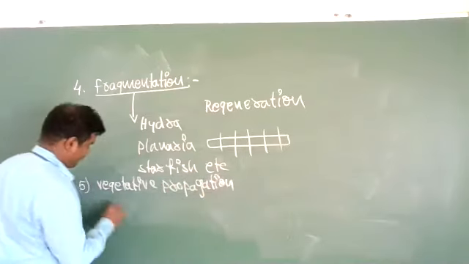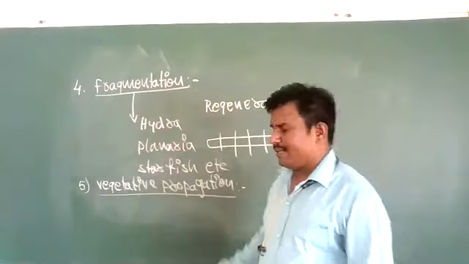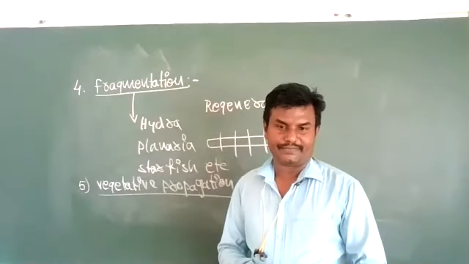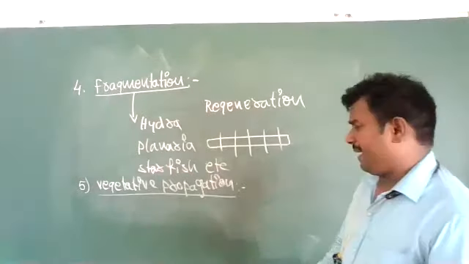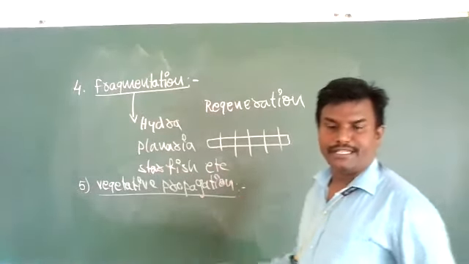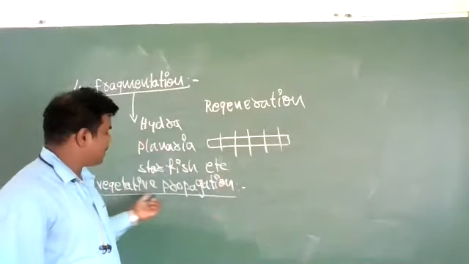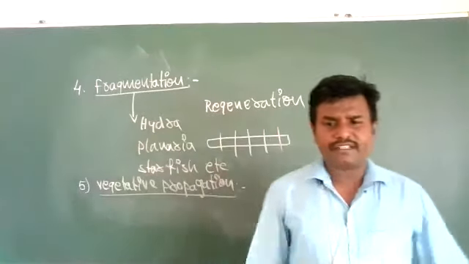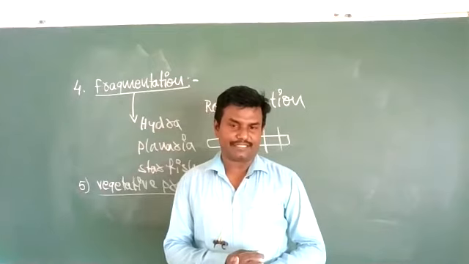Next, the fifth one is vegetative propagation. It is a phenomenon which occurs in almost all higher plants. In them, flowers, the fertilization process and seed production do not take place.